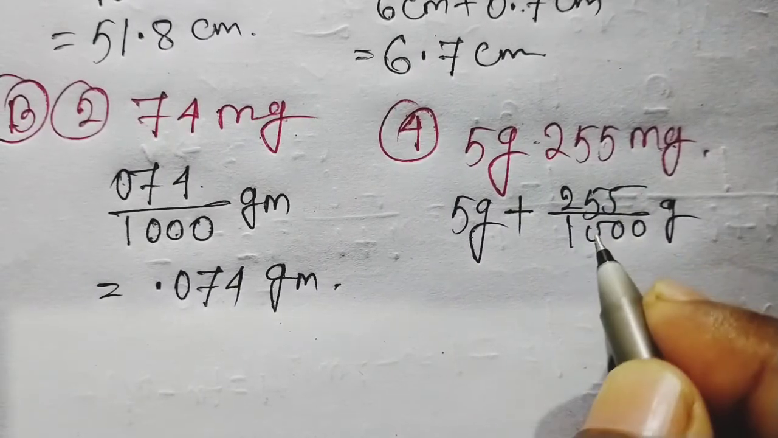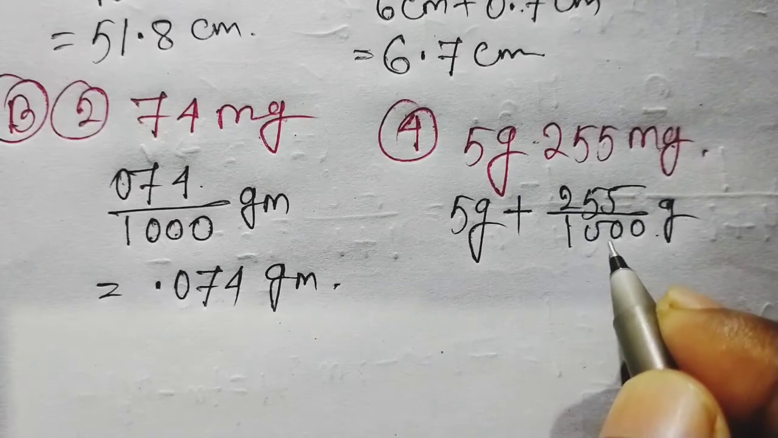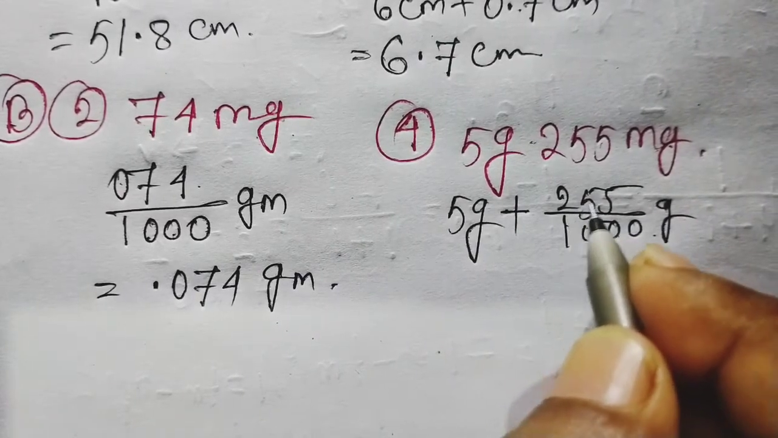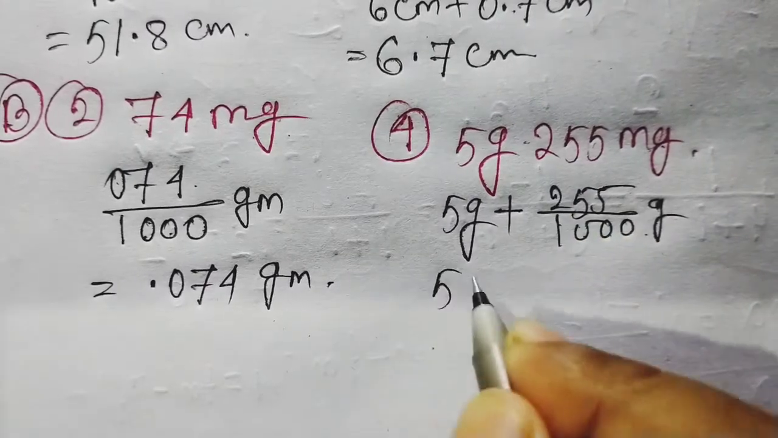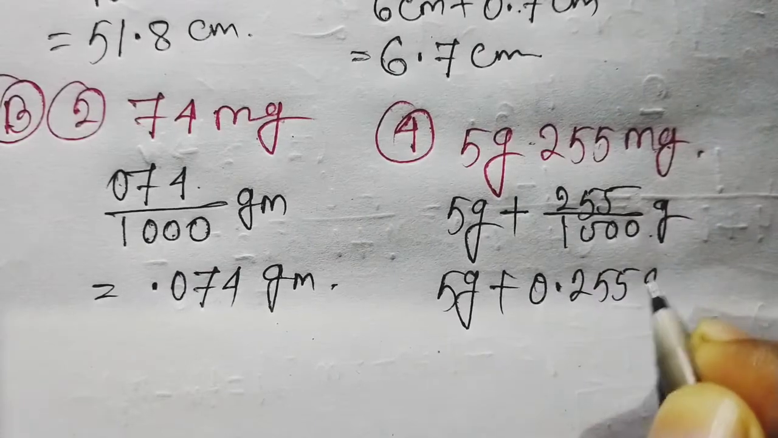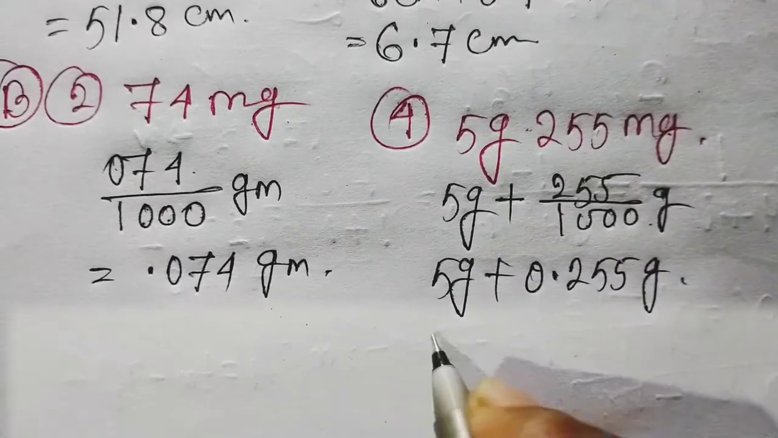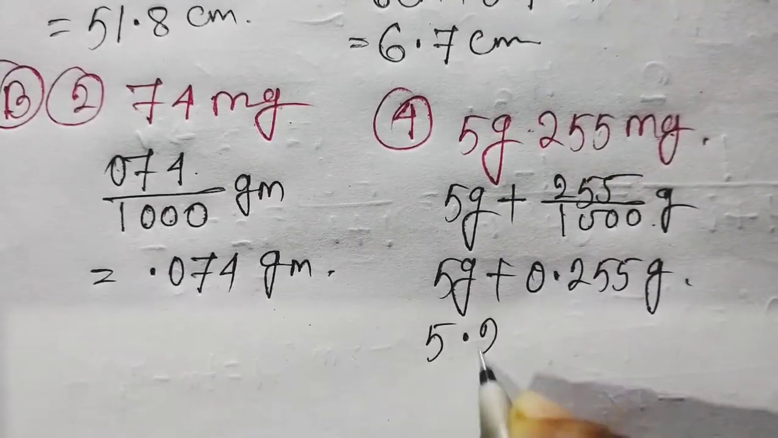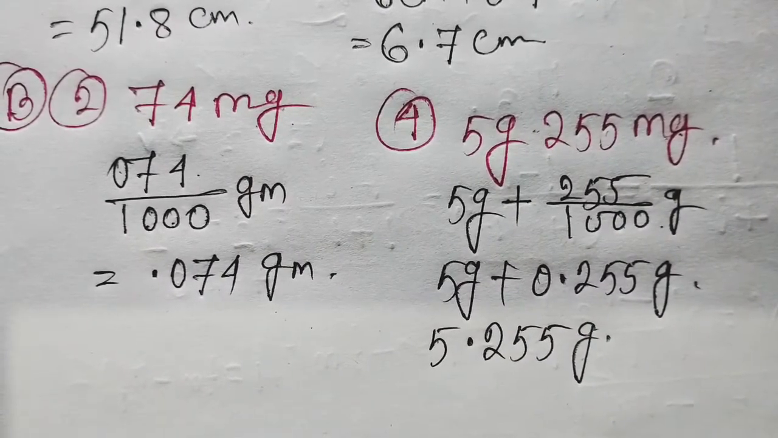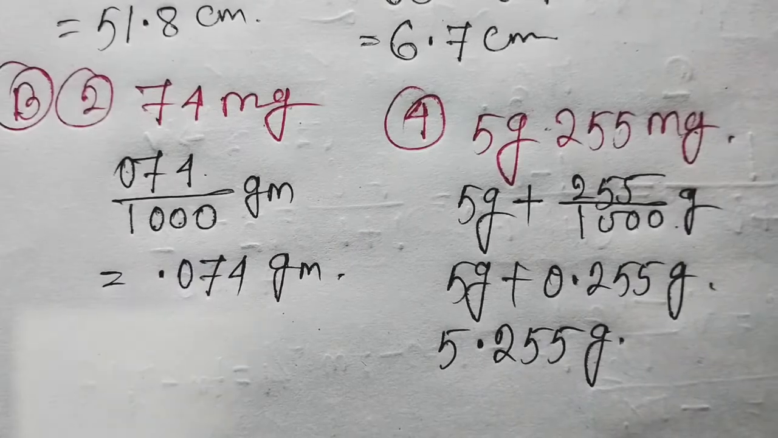Now here are three 0s after 1 in the denominator place. So you have to put a point before 3 digits. So 5 gram plus 0.255 gram. Now simply add them and we will get 5.255 gram. This is our final answer. Now you can solve easily.